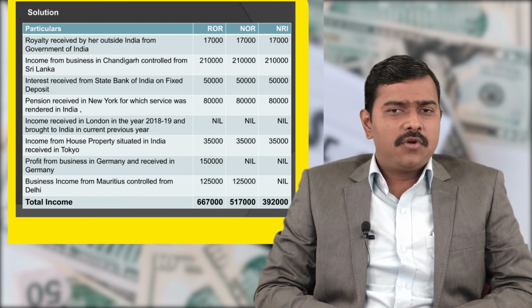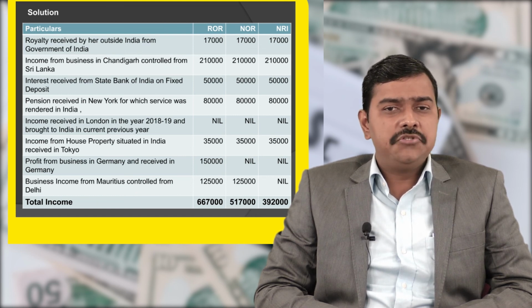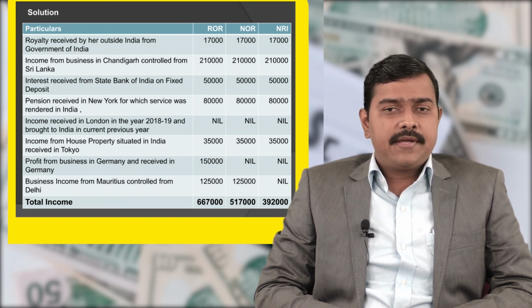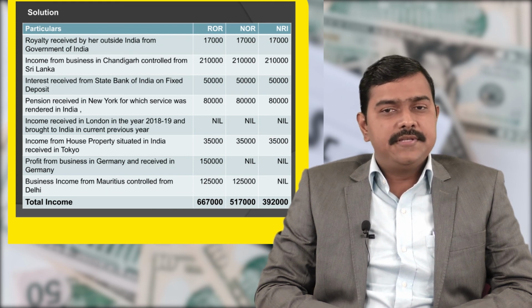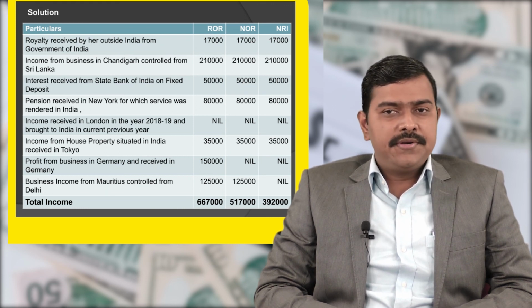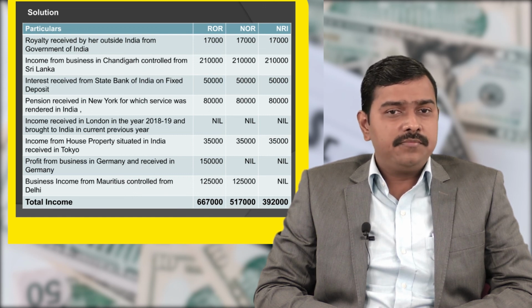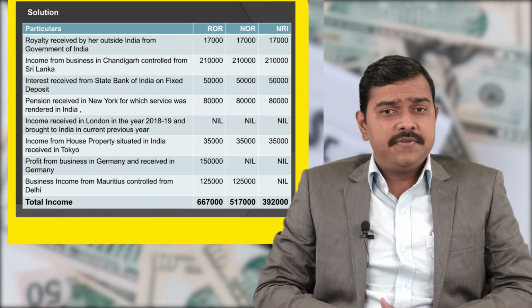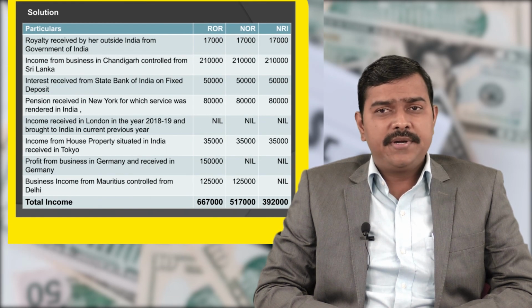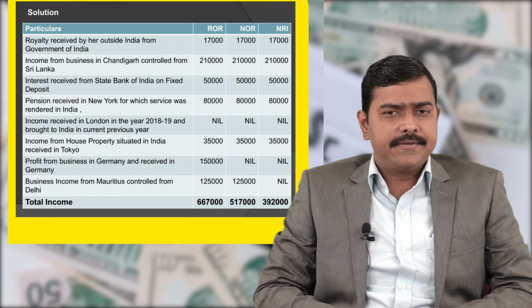Next, profit from business in Germany and received in Germany. The income has its source outside India and it is received outside India. It is a foreign income. So it will be taxable for ROR only because it is not from a business situated in India. It will not be taxable for NOR and it will not be taxable for NRI.